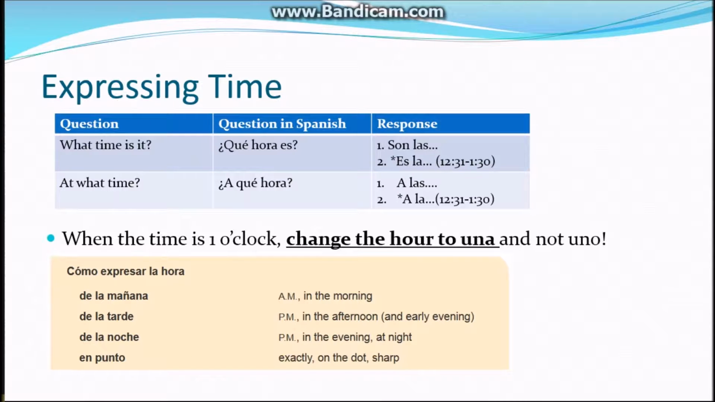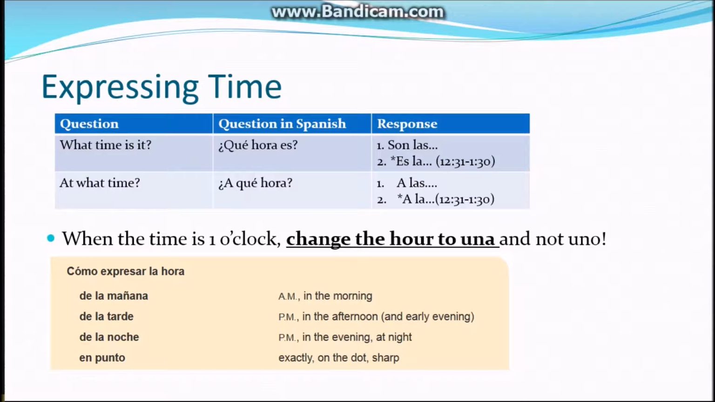And then if it's AM, PM, and on the dot, we have these expressions. So de la mañana is in the morning. There is not an abbreviation for AM in Spanish, so we have to use de la mañana. It can't be abbreviated. De la tarde is PM, which specifically refers to the afternoon and the early evening. So typically in most Spanish-speaking countries, this takes you from 12 noon till around 6, 7 in the evening.